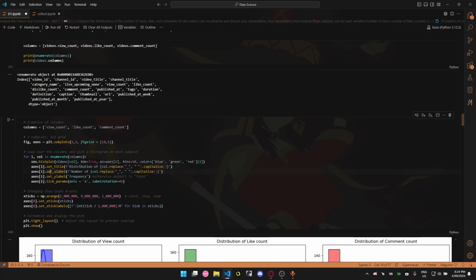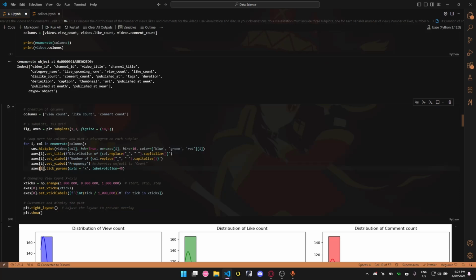Similar with the X label, number of column name, replacing the underscore and capitalizing it. The Y label, I will set it as frequency, otherwise the default is count. And for the tick parameters, I'll be setting the x-axis label rotation to 45 degrees.